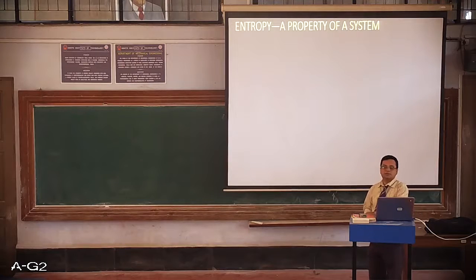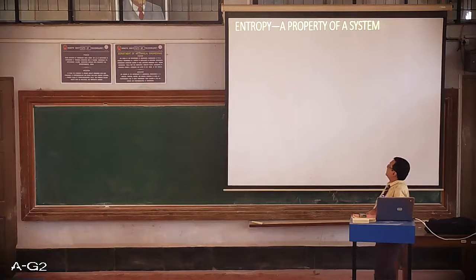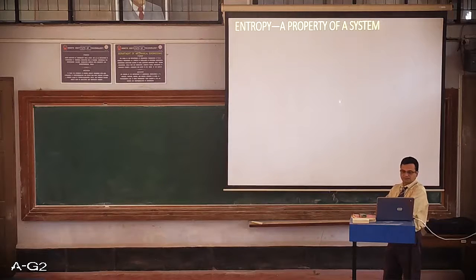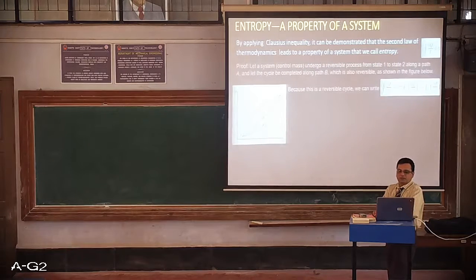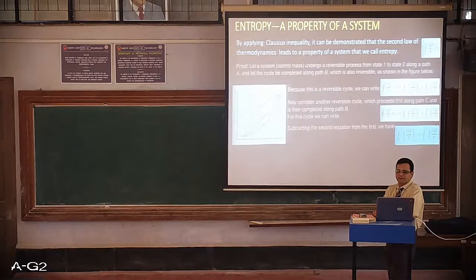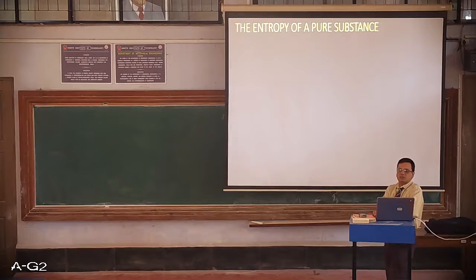Okay, dear students, let's take a quick recap of what we have studied in the last class. We started with entropy and we proved that it is a property of the system, followed by a small derivation where it depends on the end states and not on the path selected, and hence it is a property of the system. And then we applied this entropy to a pure substance